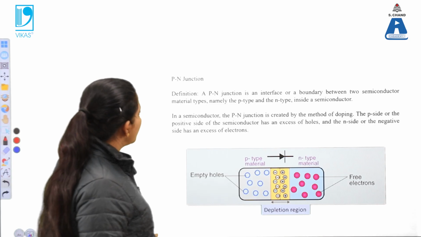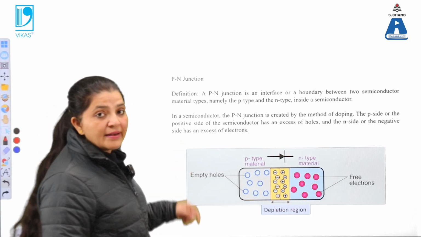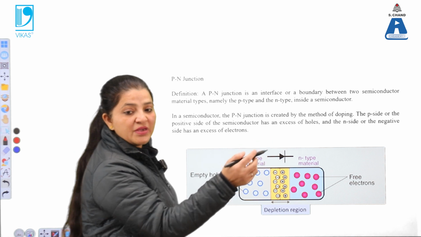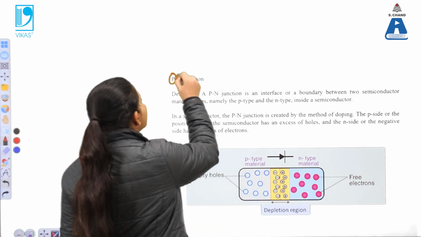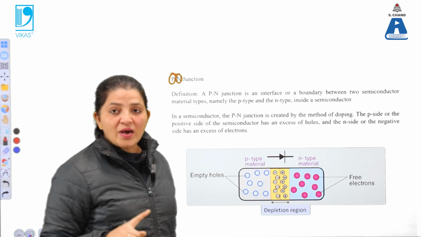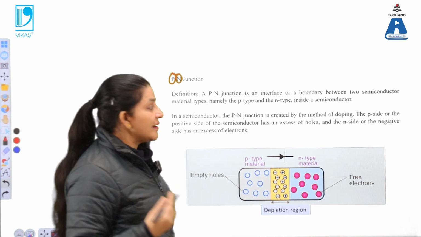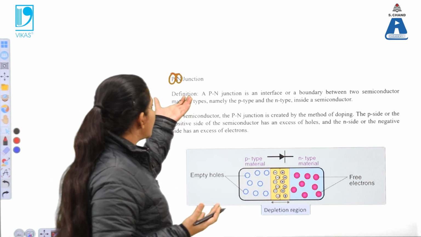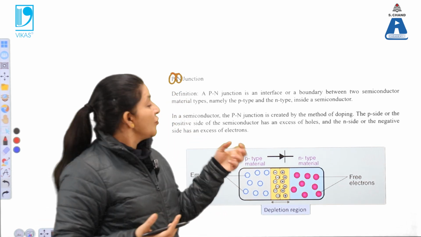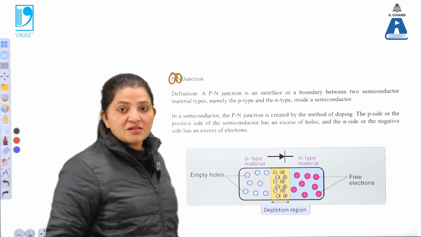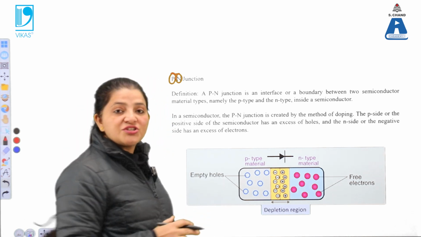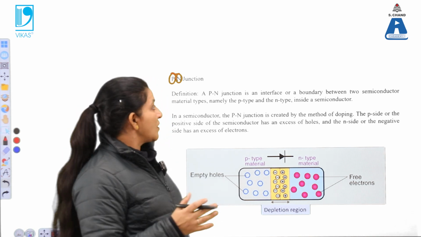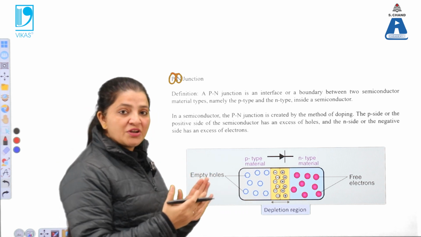So what is a PN junction? P and N, where P is the P type semiconductor and N is the N type semiconductor. That means the two materials are combined with each other. We know that in an N type semiconductor the majority charge carriers are electrons, and in a P type the majority charge carriers are holes. Now what will happen when we combine these two materials?